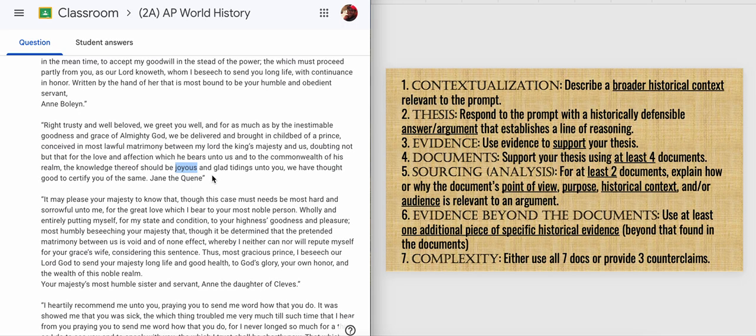So once again, total, we're looking at 4 paragraphs. The first one is contextualization and thesis, and your next 3 are devoted to each of your 3 thesis claims. In this case, each of your 3 attitudes that you believe Henry's wives had towards him based on what you read.